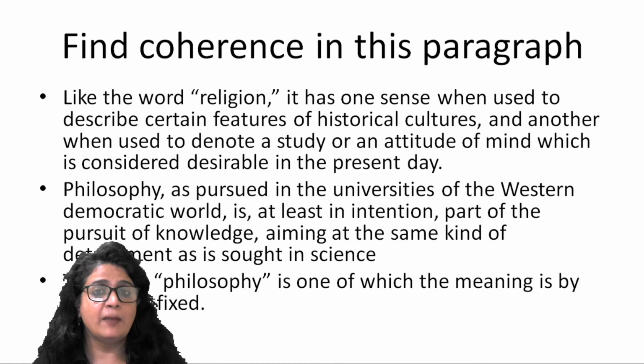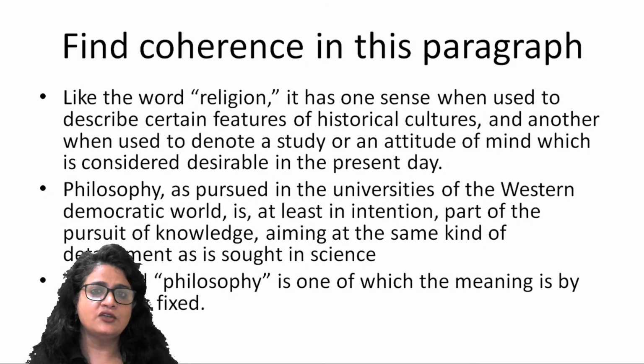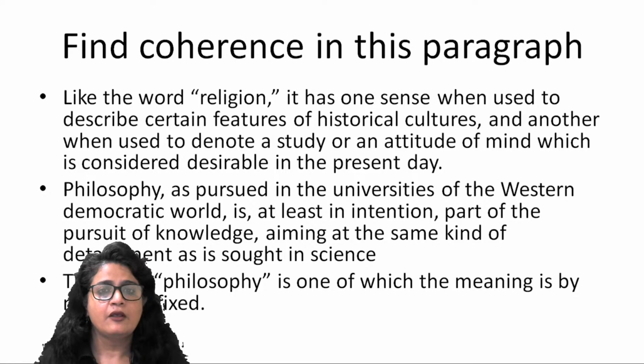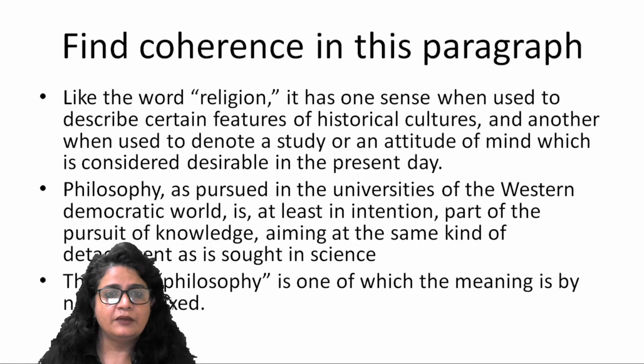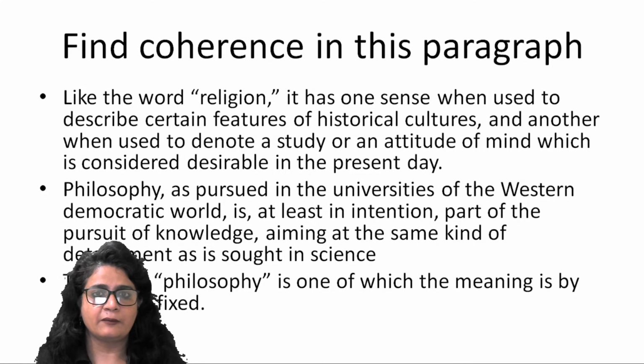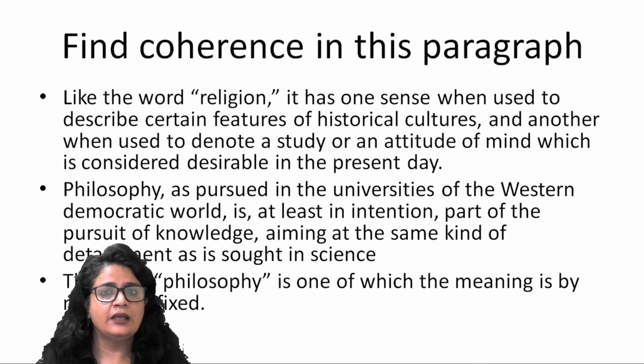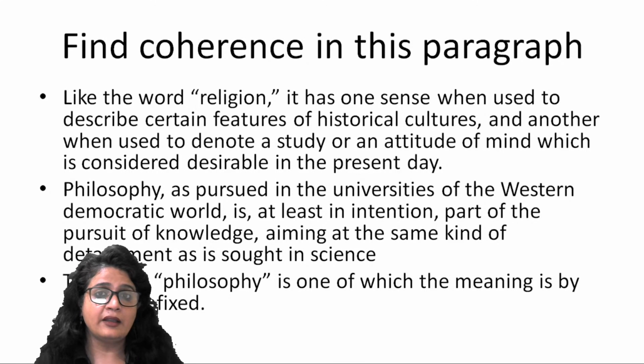So the idea propounded in the last statement, that the word philosophy is one of which the meaning is by no means fixed, is extended in the first sentence. Right? It has many meanings. The first sentence says, in historical cultures this can be defined differently, whereas in this sphere it can be defined differently. Right? So you see that the author has tried to bring coherence by comparing it with religion first, and then illustrating it by giving an example of how it is defined in Western universities. All right. So that is what the structure is.